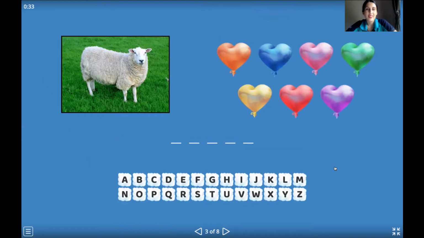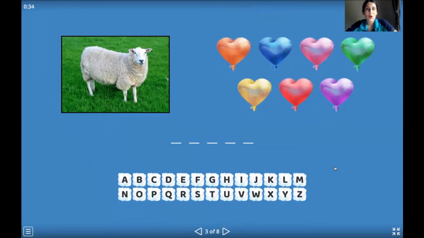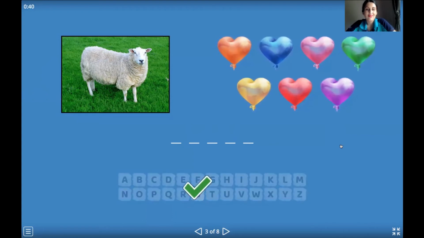Okay, P1. Can you guess the name of this farm animal? This is a very soft animal. So we have 1, 2, 3, 4, 5 letters. 5 letters. So I want you to tell me, what is this? This is a sheep. Sheep. Yes, good. Sheep. And let's try to choose the beginning letter of this word. Let's choose letter S. Very good.